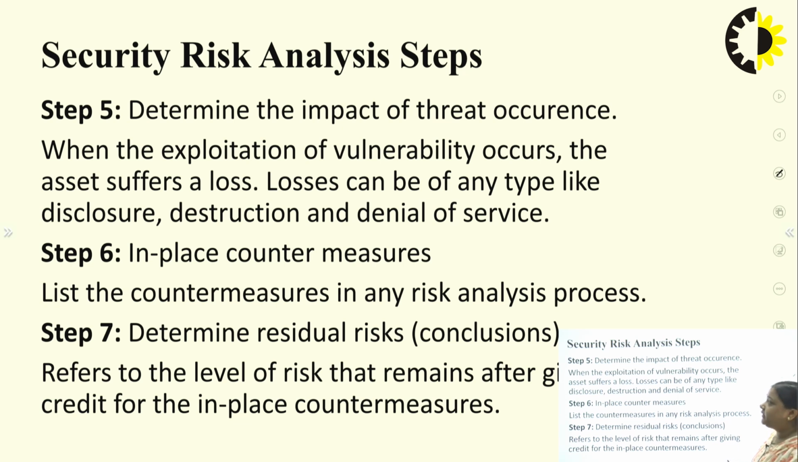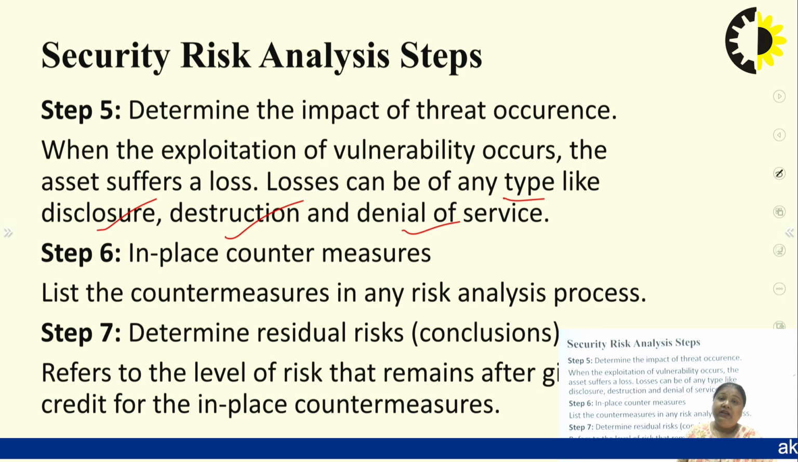Now step 5 is to determine the impact of the threat occurrence. When the exploitation of a vulnerability occurs, the asset suffers a loss. Losses can be of any type, like disclosure of data or information, destruction of information, and denial of service. So when a threat affects the system, there may be a loss in any of these forms: disclosure of data, destruction of data, and denial of service.